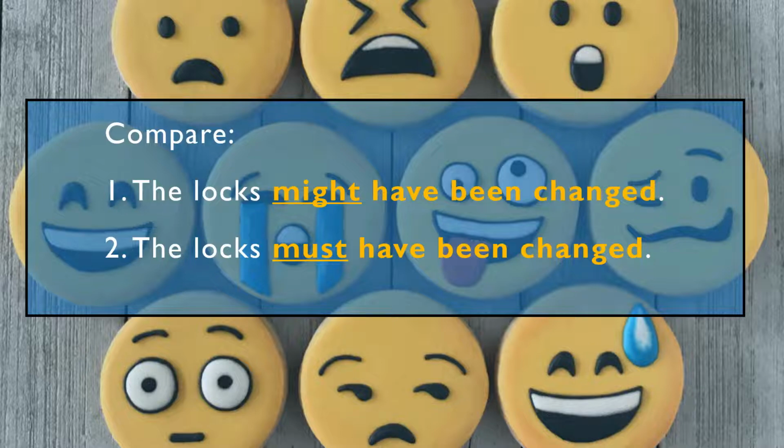In example 2, the locks must have been changed. In this case, I can't open the door and I'm sure this is the reason for it. So in the first sentence, we're speculating about the possibility of something. But in the second sentence, there's a degree of certainty. We know for a fact that the locks have been changed. There's no doubt about it. So two different modals can create two very different meanings in the exact same sentence.